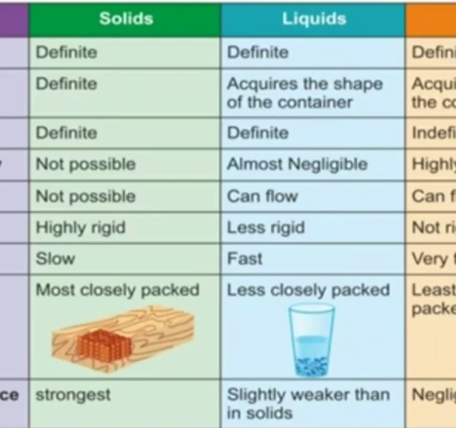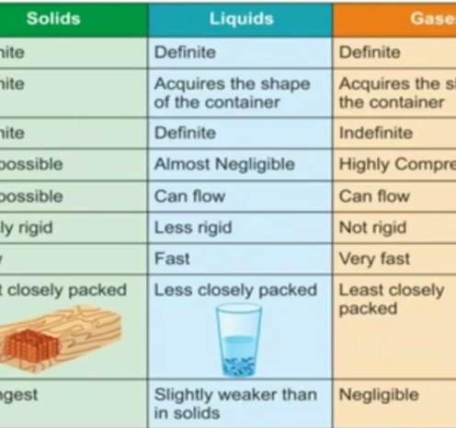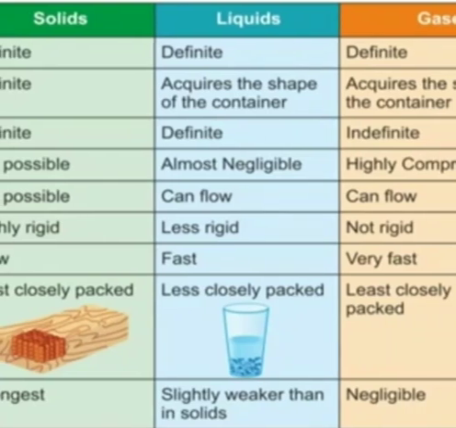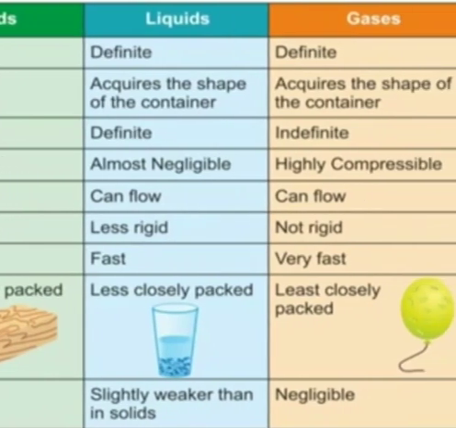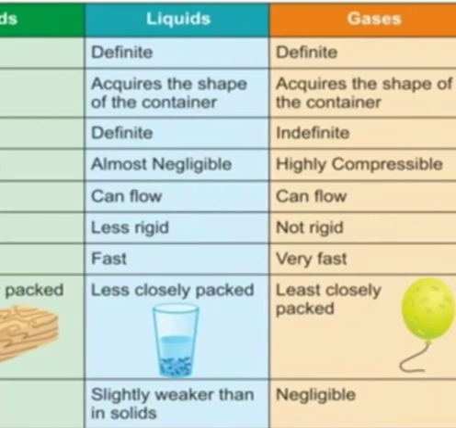And liquids, what happens? They acquire the shape of the container. Because the particles are a little far from each other, they acquire the shape of the container where you pour. Even if you pour in a glass, the shape of the liquid is like the glass structure. That means wherever you pour, they acquire the shape of the container. In the same way in gases, they also acquire the shape of the container.